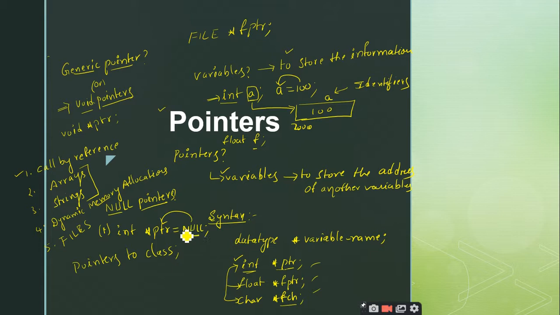In a similar way as we create pointers to any other variables or any other data types, we can also create pointers to class. Class is a user defined data type. Do you accept it or not? Yes, sir. Right. So can we create pointers to structures? Yes, sir. Right. Can we create pointers to unions? Yes, we can create, right?